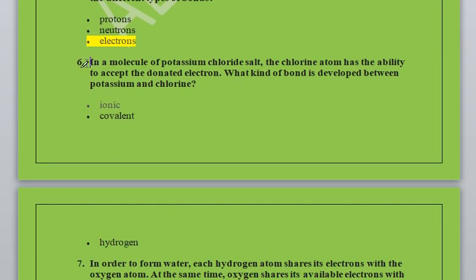Correct option is electron. In a molecule of potassium chloride, the chlorine atom has the ability to accept the donated electron. What kind of bond is developed between potassium and chlorine? Ionic, covalent or hydrogen? So the correct option is ionic.